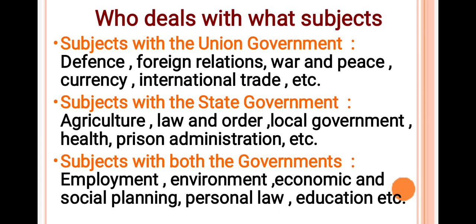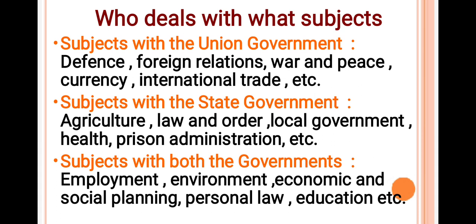Now let's study which government deals with what subjects. First is subjects with the union government. Defense, foreign relations, war and peace, currency, international trade, all these subjects are dealt with by the union government. Second is subjects with the state government.